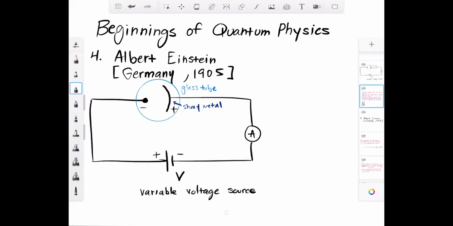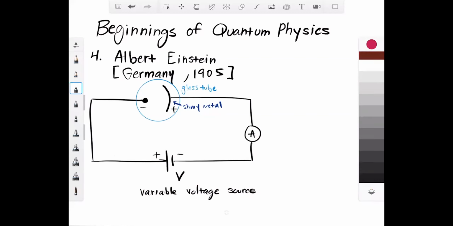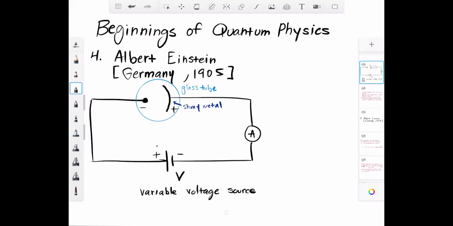Now, if you look at the signs of this thing, notice that over here, we got plus and minus. And over here, we have minus and plus. Since those two are reversed, it's going to completely cancel out whatever current is generated by the battery. So you should expect to see over here where it says A, 0 current. Okay. But